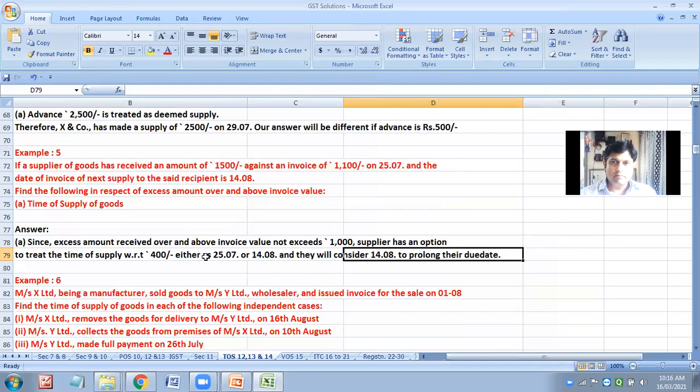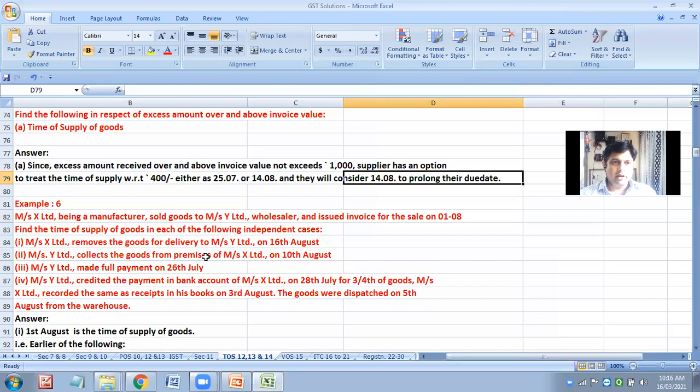Okay. Thank you, Shruti. The next question is a different kind of question. For different cases, you have to define different times of supply. Mr. X, being a manufacturer, sold the goods to Mr. Y, wholesaler, and issued the invoice of sales on 1st August. So this is the date of invoice. Find the time of supply for each of the following independent cases. So one is an independent case, second is another independent case, third is another independent case, likewise. So date of invoice is 1st of August.